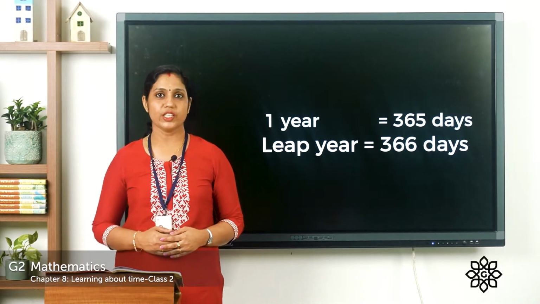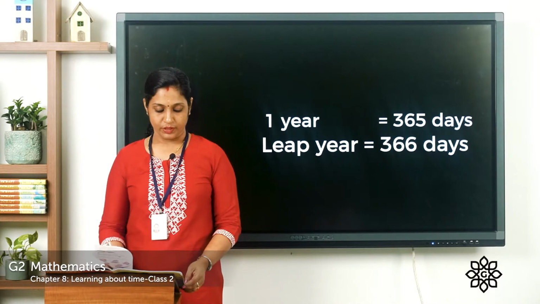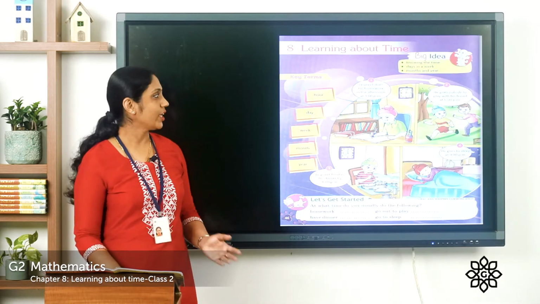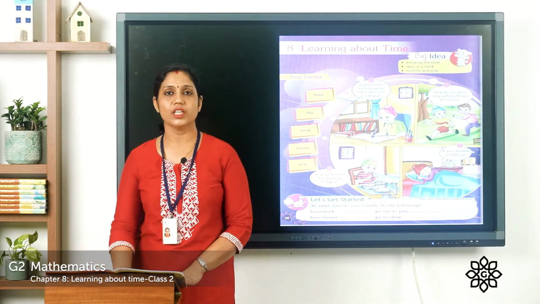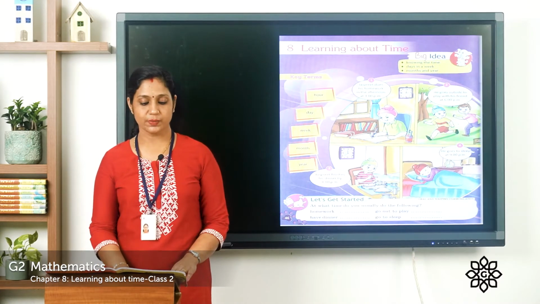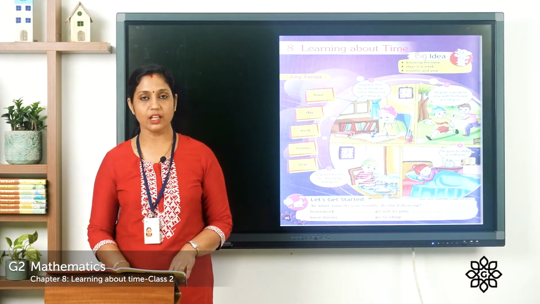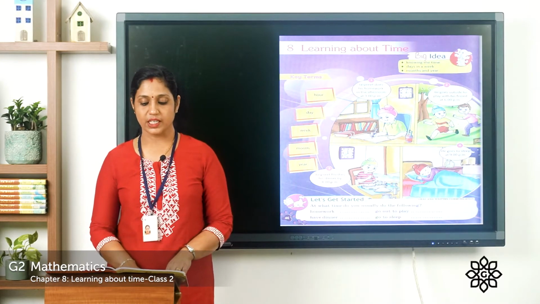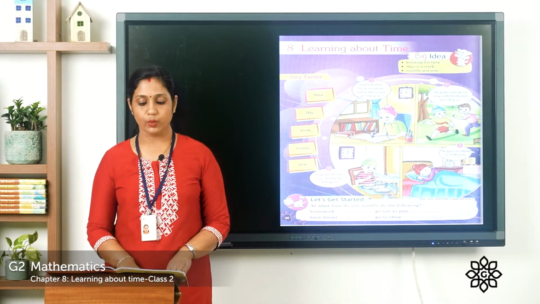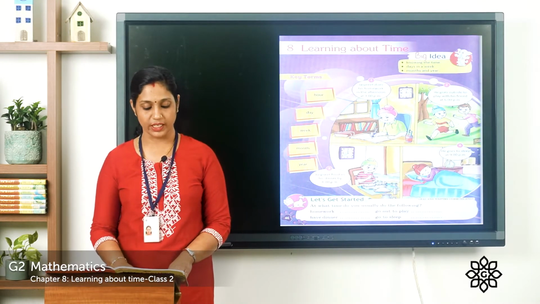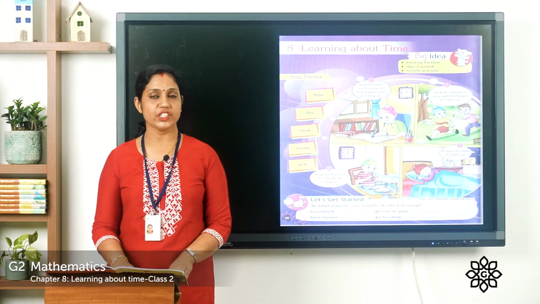So you can open your text, page number 46. Now let's start doing our exercises. You can see in this a picture. Let's start reading this. In the first picture you can see Jaspreet does his homework in the afternoon at 3 p.m. In the second picture you can see he goes outside to play with his friend at 6 p.m. Below, in the third picture, you can see Jaspreet finishes his dinner by 8 p.m.